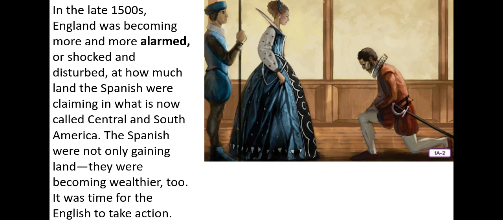In the late 1500s, England was becoming more and more alarmed, or shocked and disturbed, at how much land the Spanish were claiming in what is now called Central and South America. The Spanish were not only gaining land, they were becoming wealthier too. It was time for the English to take action.